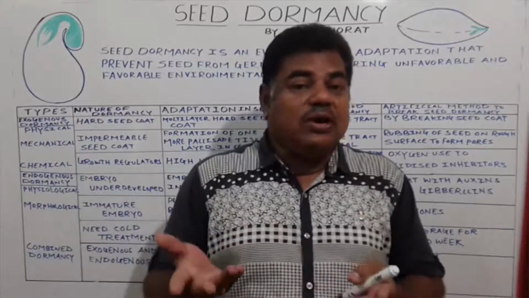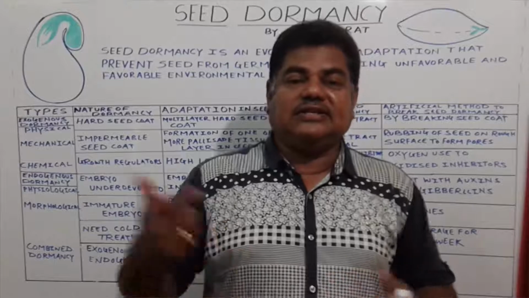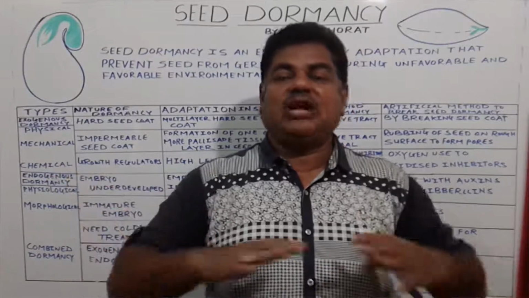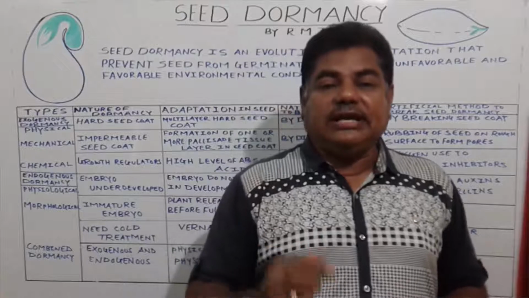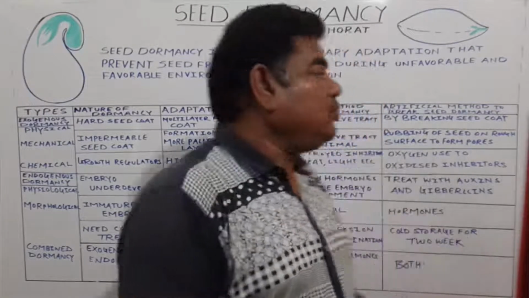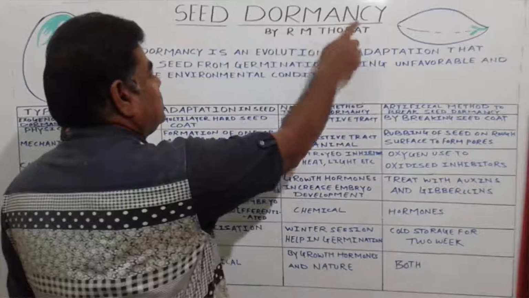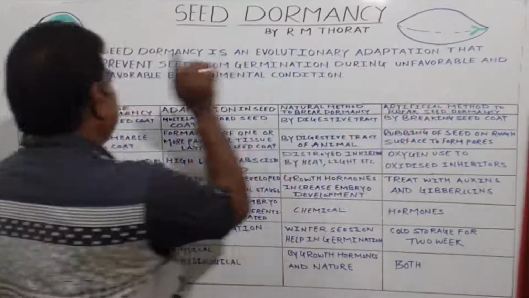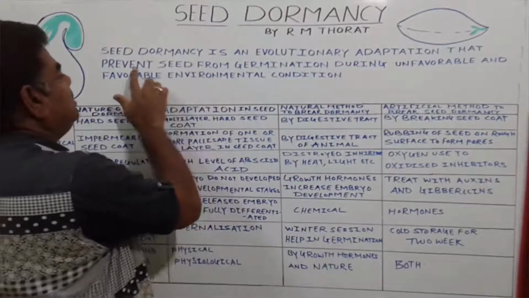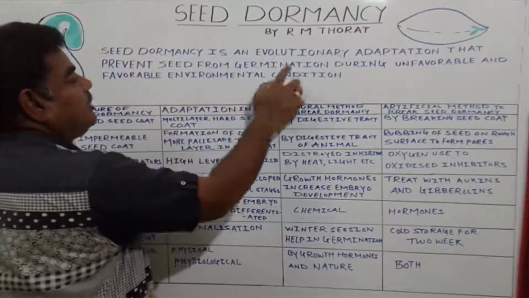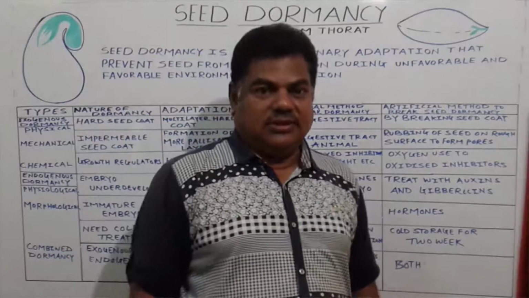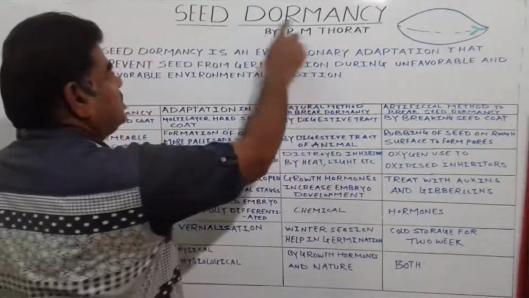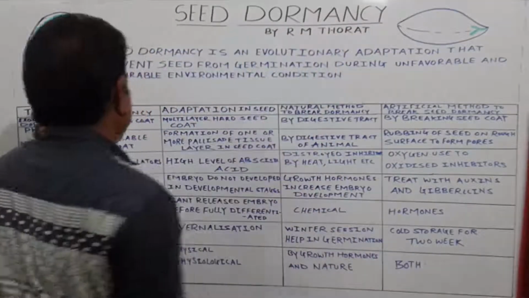This phenomenon we call a struggle for existence, and they exist. Many angiospermic plants adapt such a technique, due to which they show dormancy. Though the conditions are unfavorable or favorable, the seed is prevented from germination to flourish on the earth. So this method we call seed dormancy.